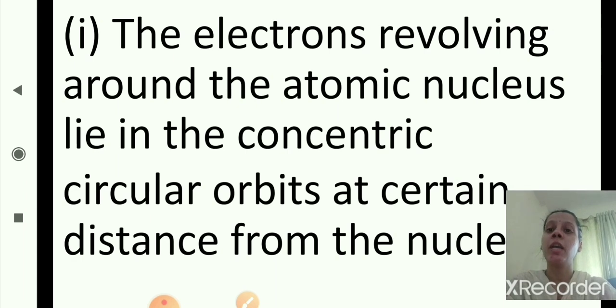First, the electrons which are revolving around the atomic nucleus lie in concentric circular orbits at a certain distance from the nucleus. So the electrons which are revolving around the nucleus lie in concentric circular orbits at a certain distance from the nucleus.